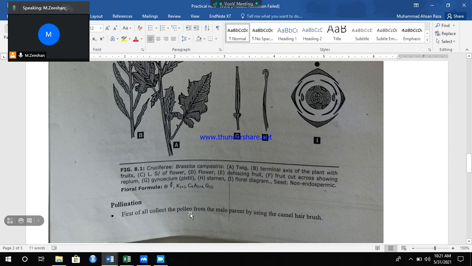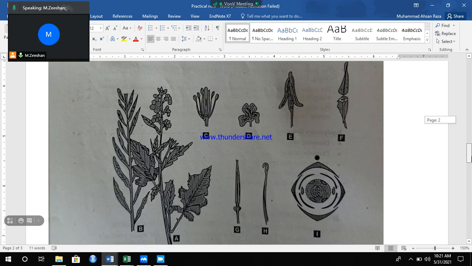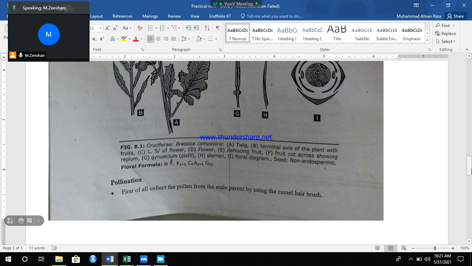So after the emasculation, how to pollinate? First of all, collect the pollens from the male parent by using a camel hair brush. Camel hair brush is an adhesive type of brush on which the pollens stick to the camel hairs, and so we recommend the camel hair brush for pollination.